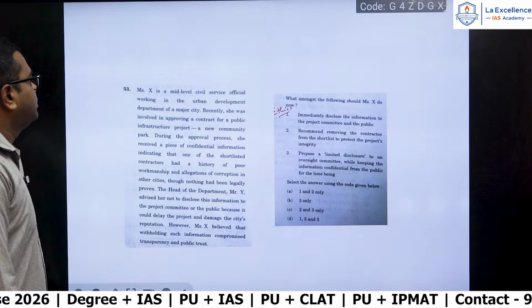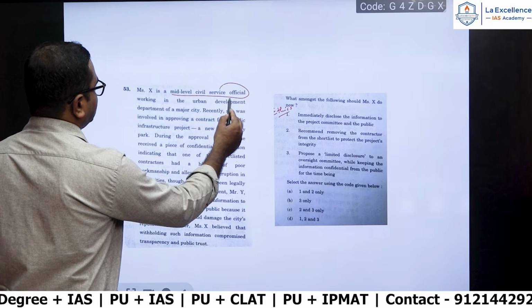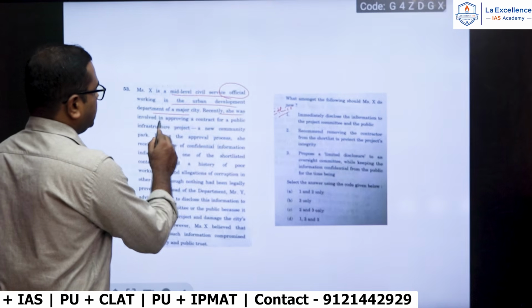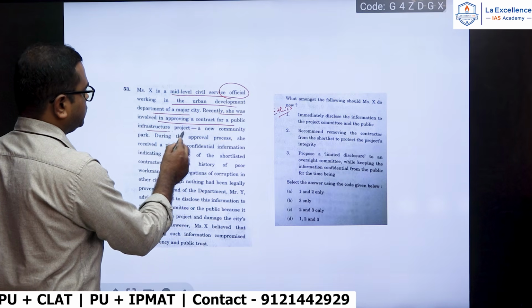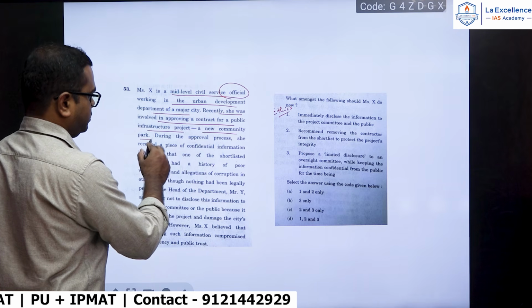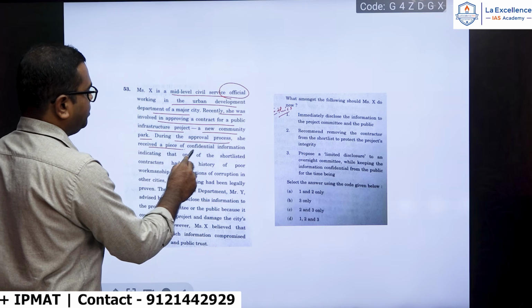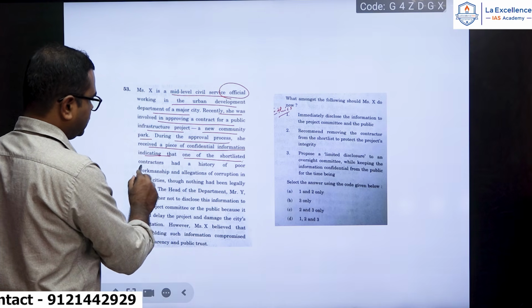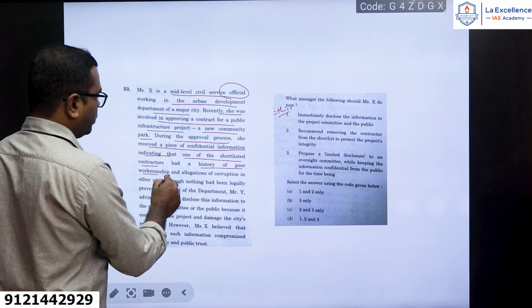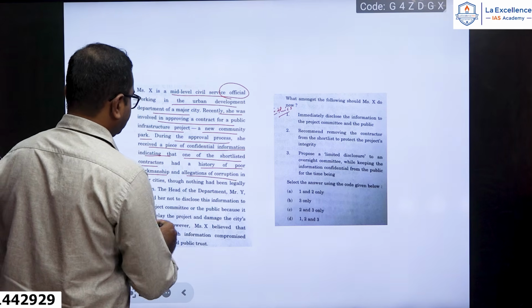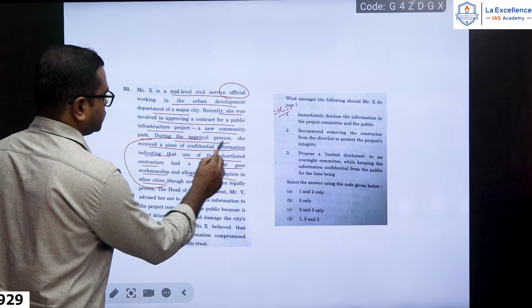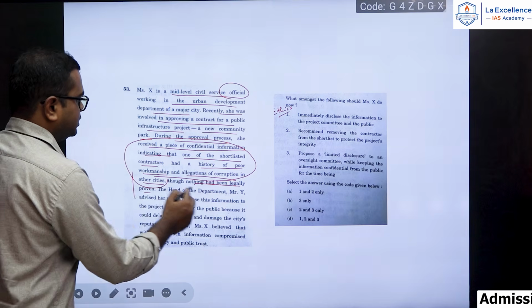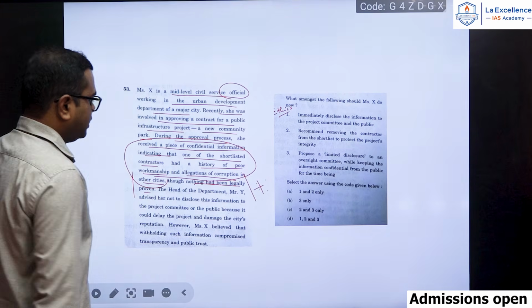Okay, moving to the next one. Miss X is a mid-level civil service official working in the urban development department of a major city. Recently, she was involved in approving a contract for a public infrastructure project, a new community park. During the approval process, she received a piece of confidential information indicating that one of the shortlisted contractors had a history of poor workmanship and allegations of corruption in other cities. So she has got this confidential information, though nothing had been legally proven. This is a crucial statement. Nothing has been legally proven.